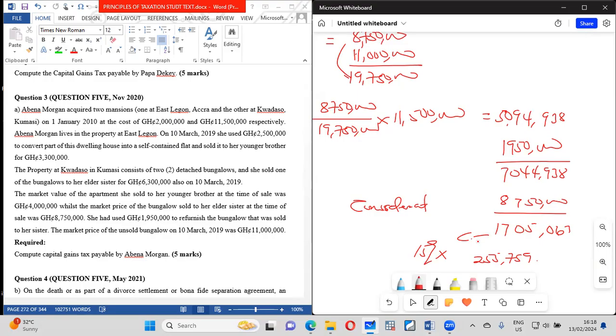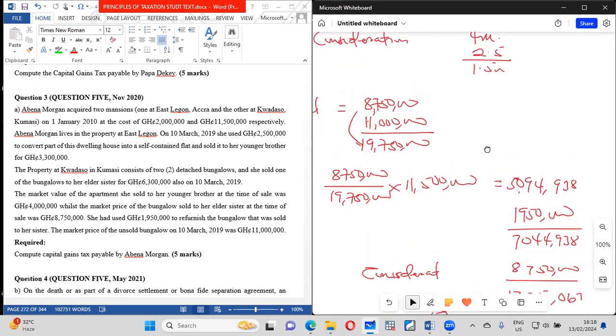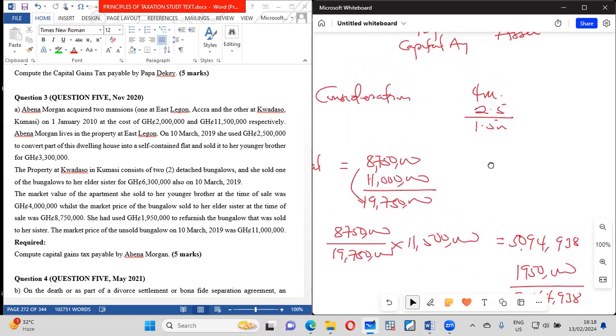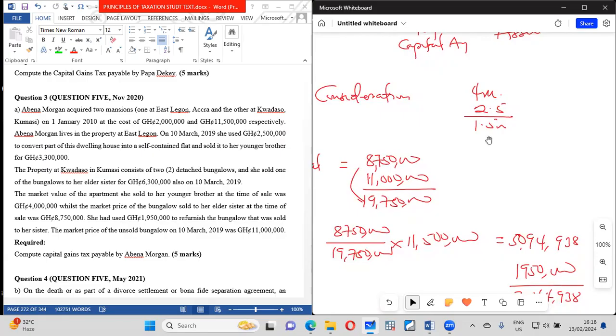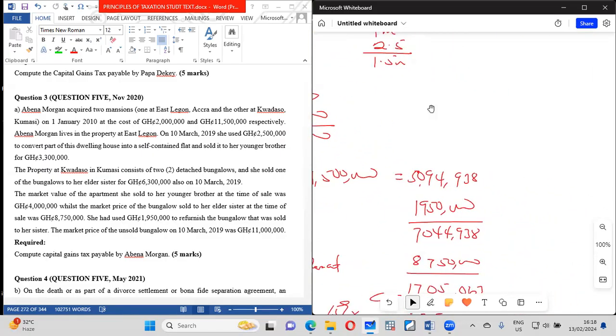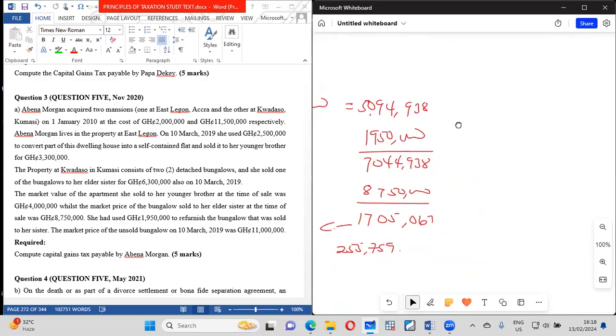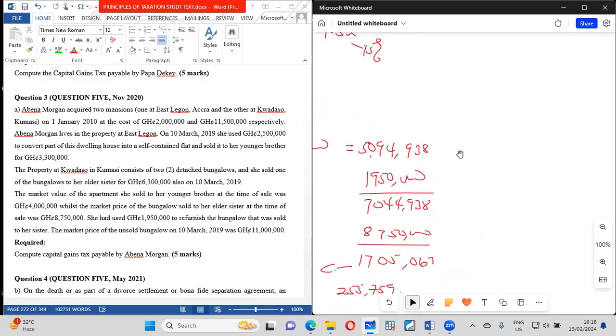So you have to be very, very careful about these things that you have to do. So you have that value, and that is the Kumasi part. There is another part that we did, which was the 1.5 gain. So you can decide to tax this one at 15%, or you can add the two figures before you tax at 15%.